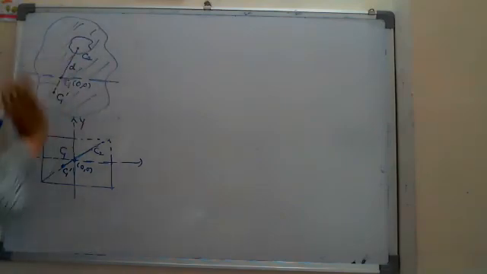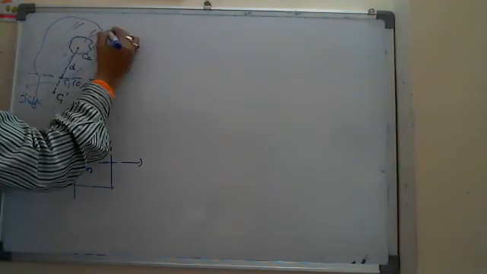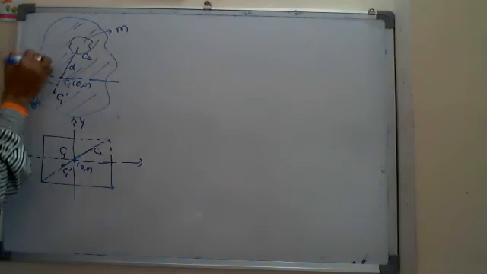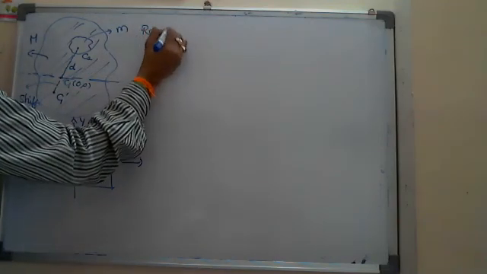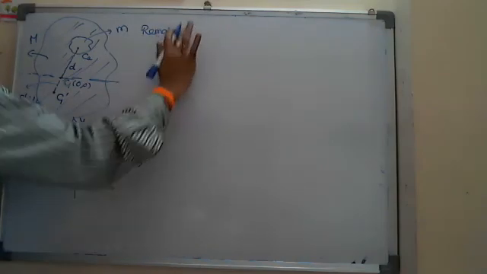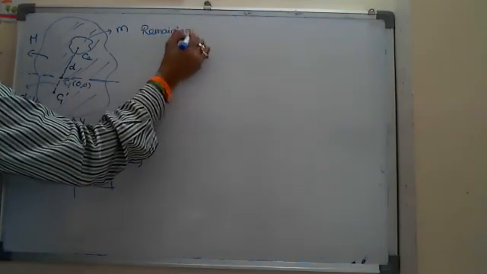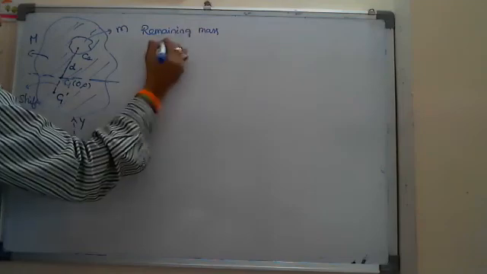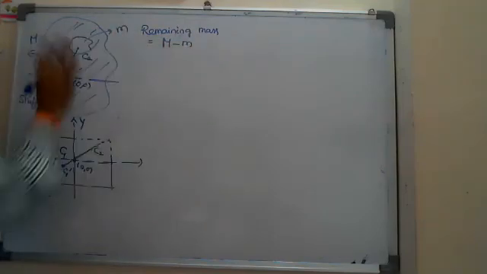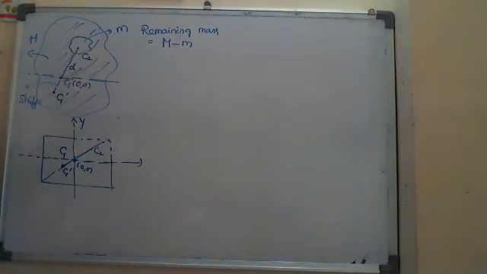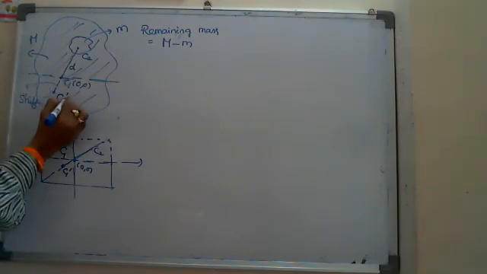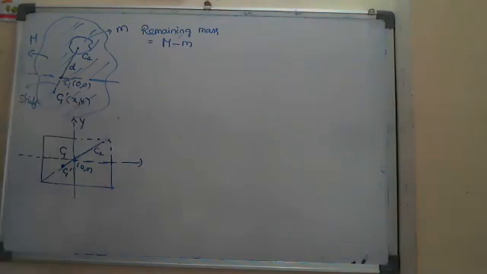Considering the removed mass as small m and the whole mass as capital M, the remaining mass will be M minus m. Its center of mass will be here, and its coordinates are some x comma y.